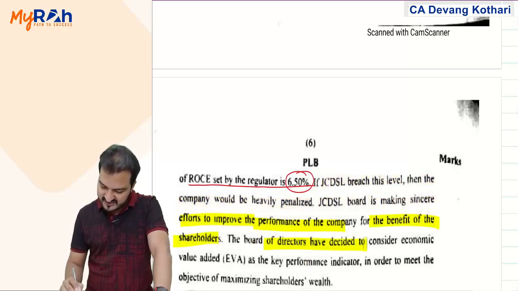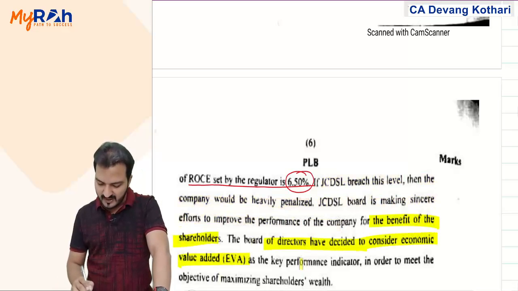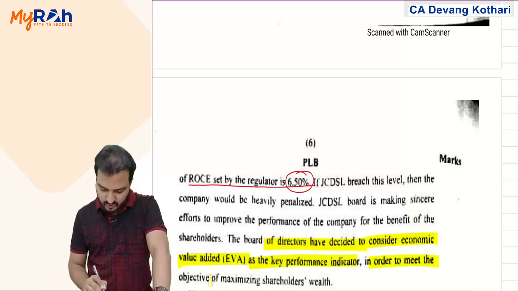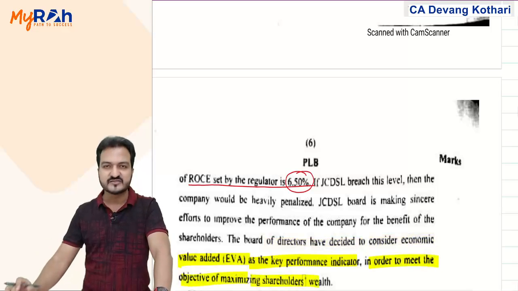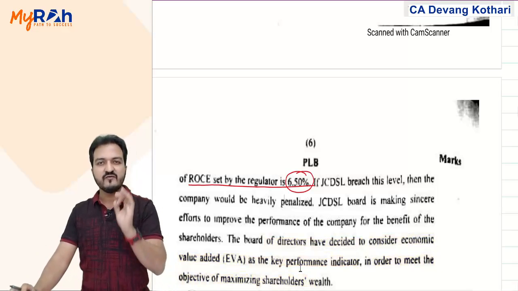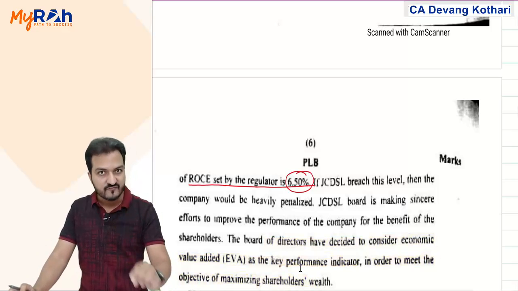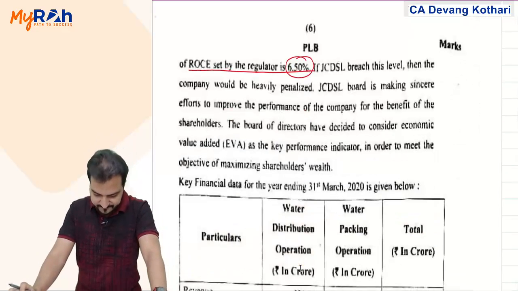The directors have decided to consider EVA as a key performance indicator in order to meet the objective of maximizing shareholder wealth. In short, they will ask you to calculate that EVA.